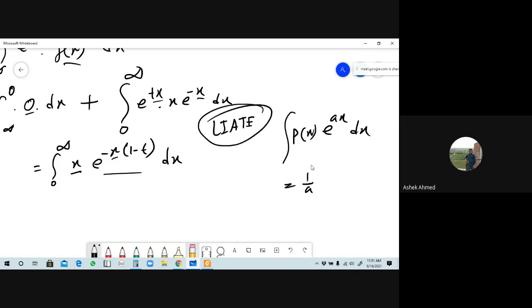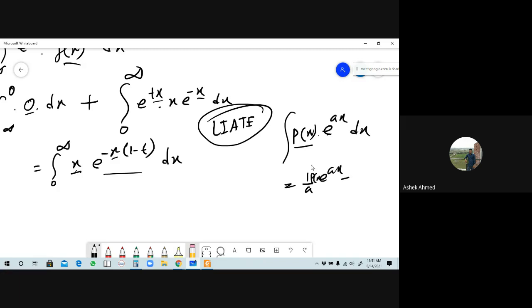Okay, so you can use the Lie concept. Here p of x means a polynomial function of x, and the term is the product e to the power ax into dx. The value is 1 by a e to the power ax, sorry, p of x.